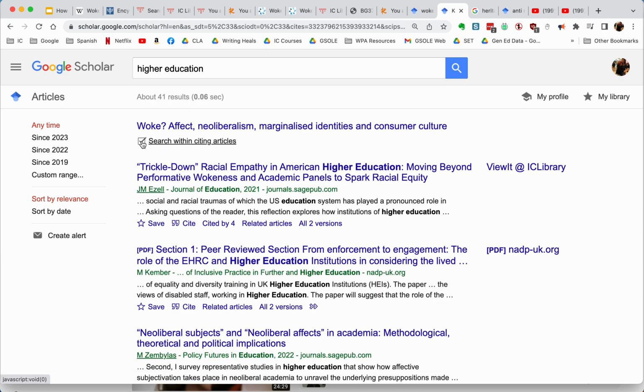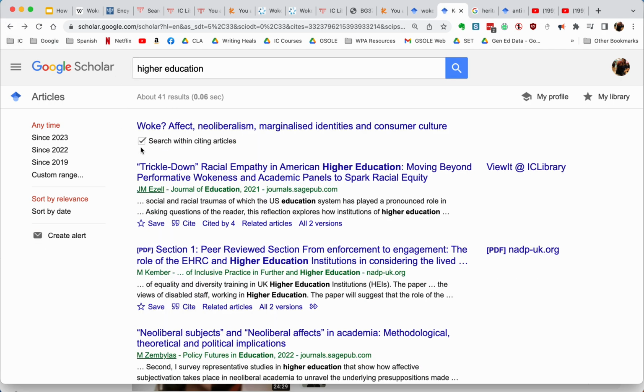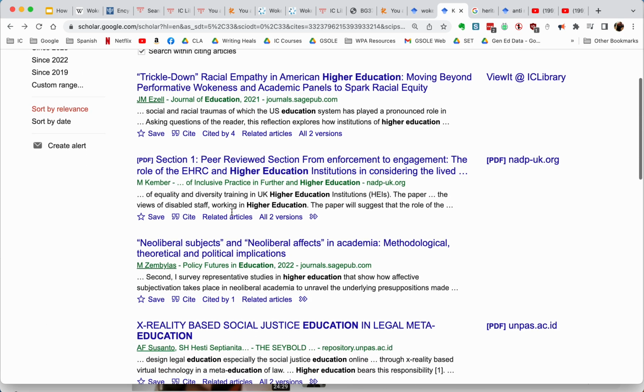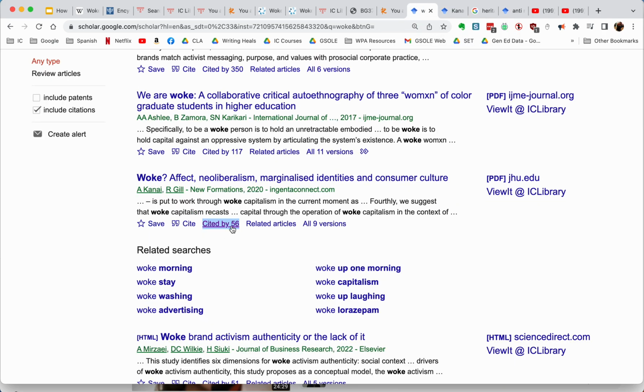Now, in each instance, I had this box checked off. If I forgot to do that and I just typed in higher education, guess what? We're going to get 9 million results. So if you don't check off the box, if you forget, then it's just going to do a general search. The cool thing about Search Within is that it can narrow down your search for you. It's looking within a source that was popular and finding sources for you.